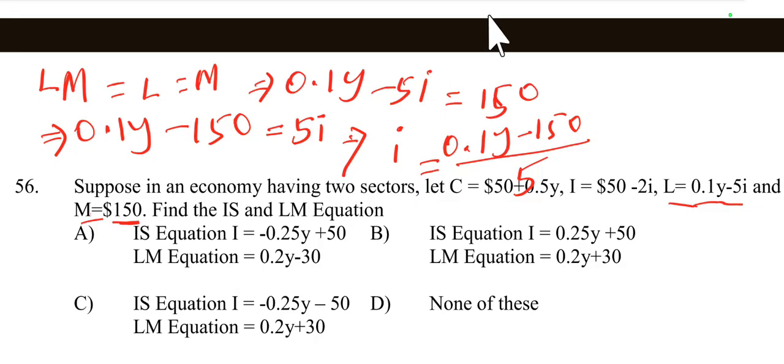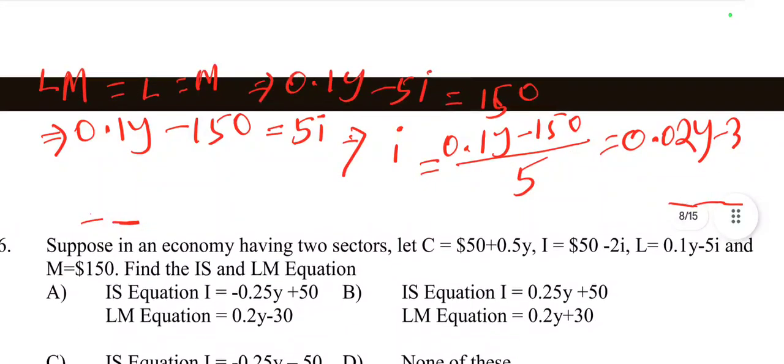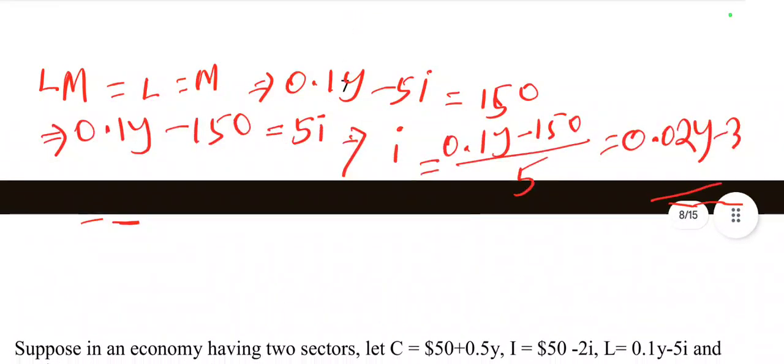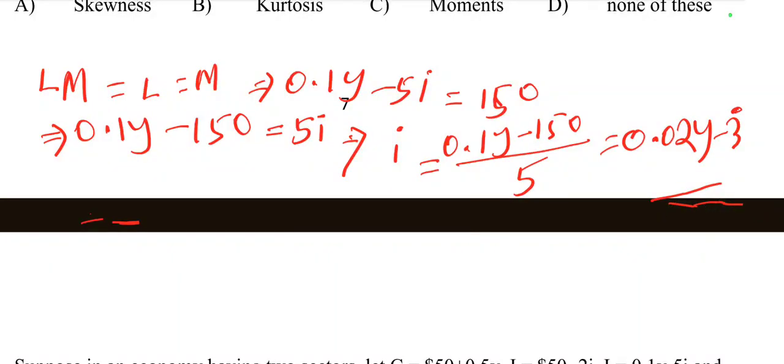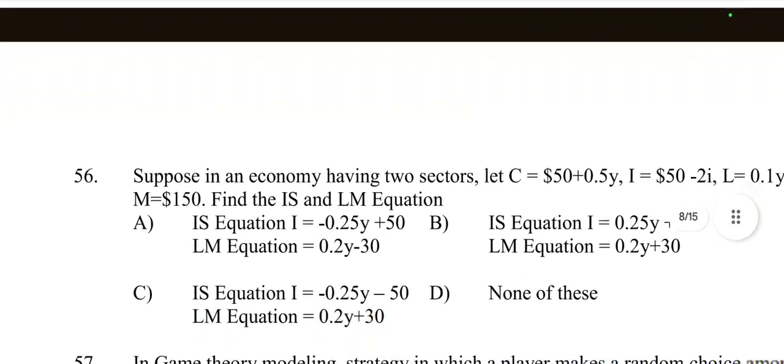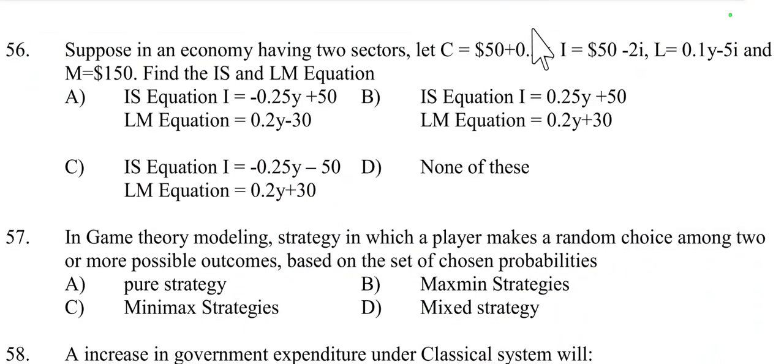So 0.1Y divided by 5 is 0.02Y, and 150 by 5 is 30, so minus 30. So 0.02Y minus 30.